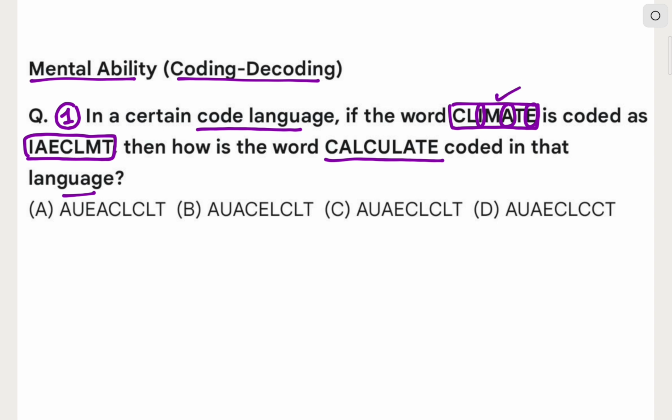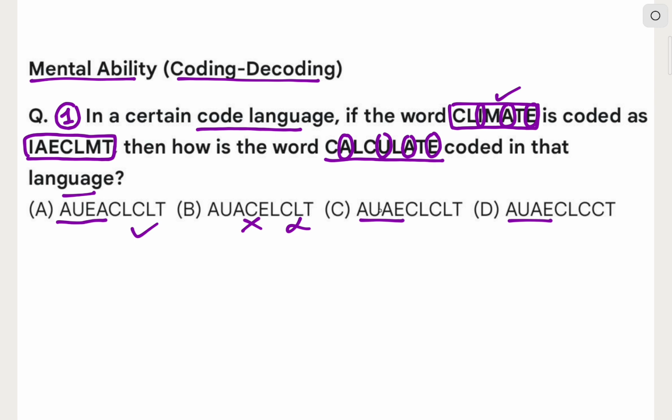So let's see the word calculate. In the word calculate, you see A, U, A, E. This will appear first. A, U, A, E. Now see the consonants C, L, C, L, T are placed after in the same order.